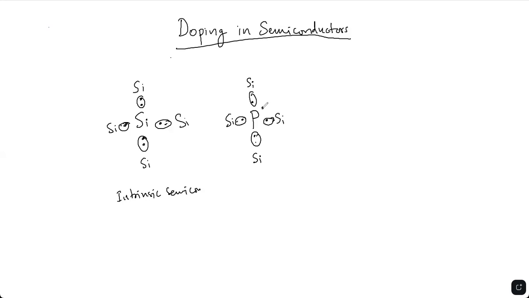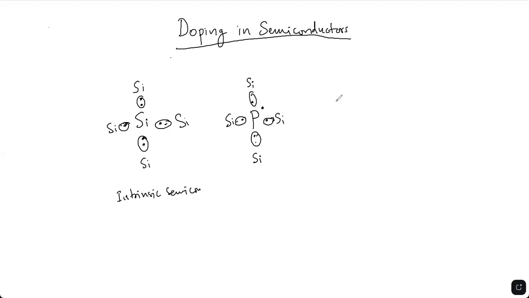So it has a free electron which is not bound to any other atoms within this semiconductor. It is a free electron and it can move through the semiconductor crystal.